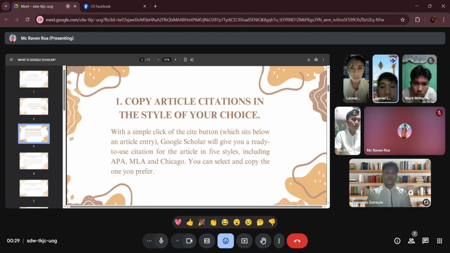You can select and copy the one you prefer. So Google Scholar benefits article entries with a single click. Users can access ready-to-use citations in various formats, including APA, MLA, and Chicago style.